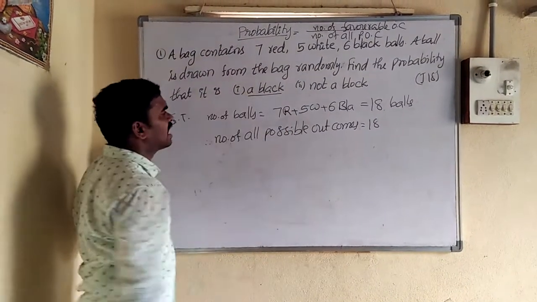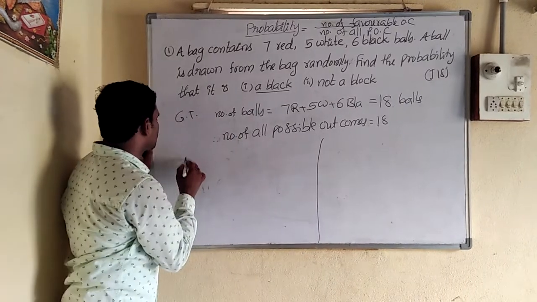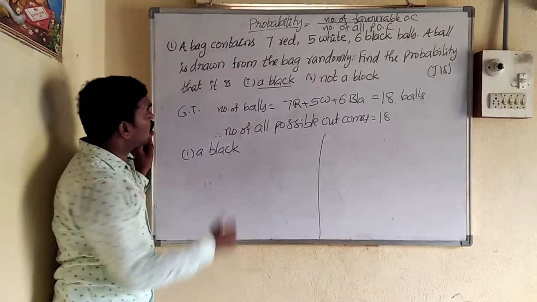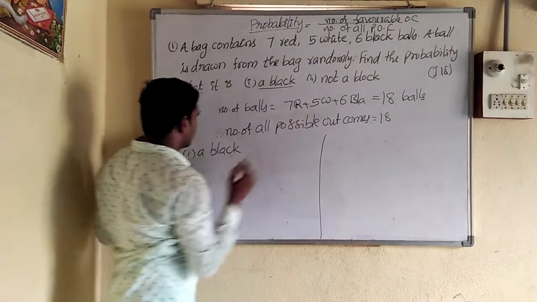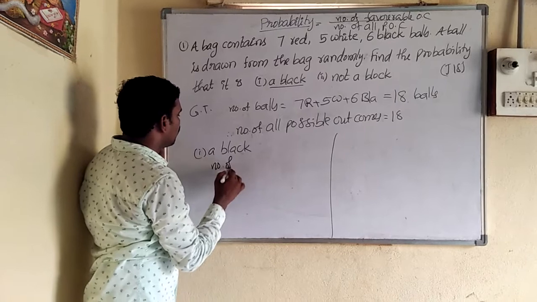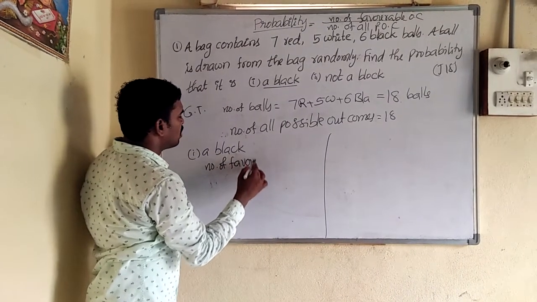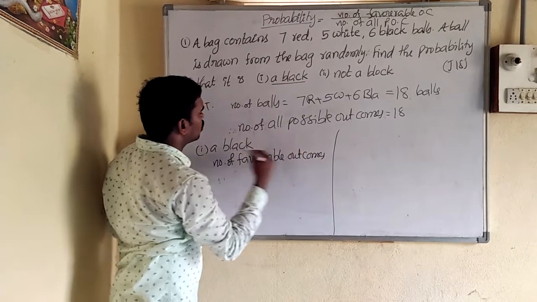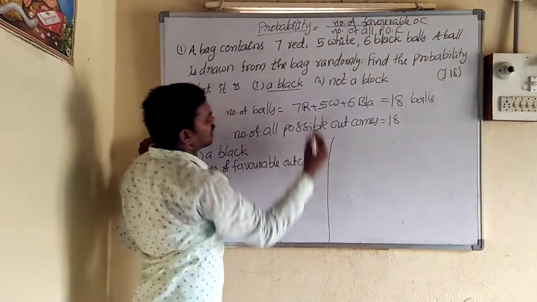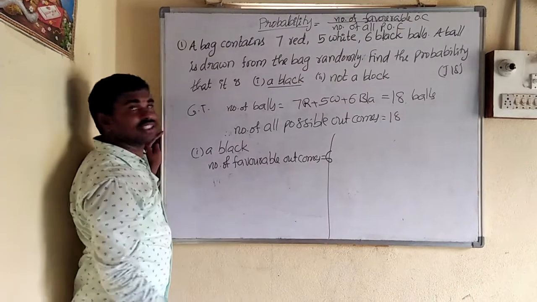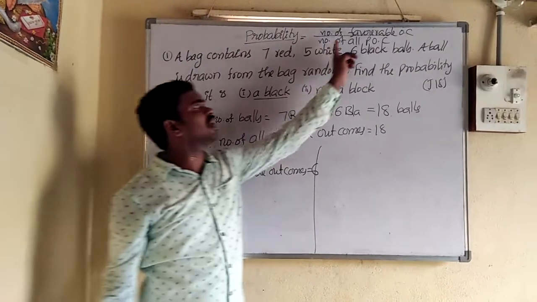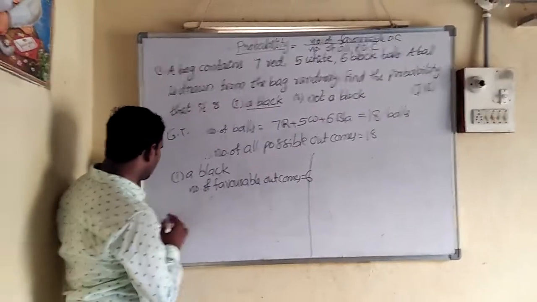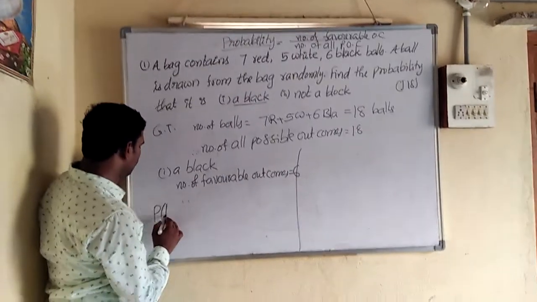What is the first question? Black color ball. How many black balls are there? 6 are there. So the number of those is called favorable outcomes to getting a black ball. How many are there? 6. So our probability means what? Number of favorable outcomes by number of all possible outcomes. So I am writing the probability of black ball.